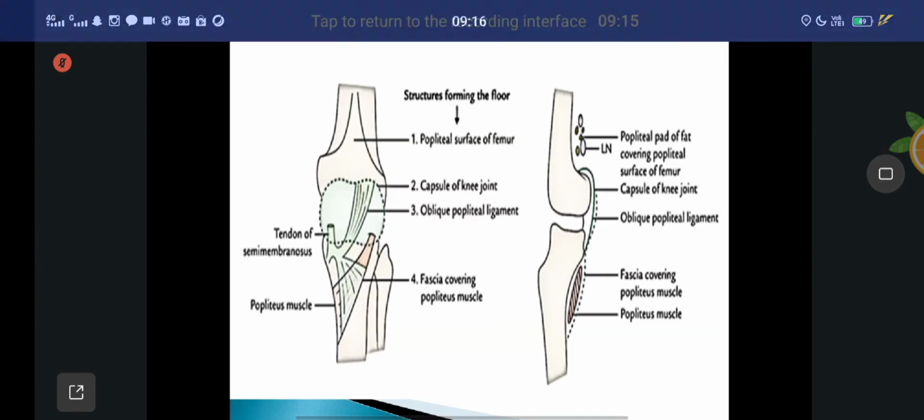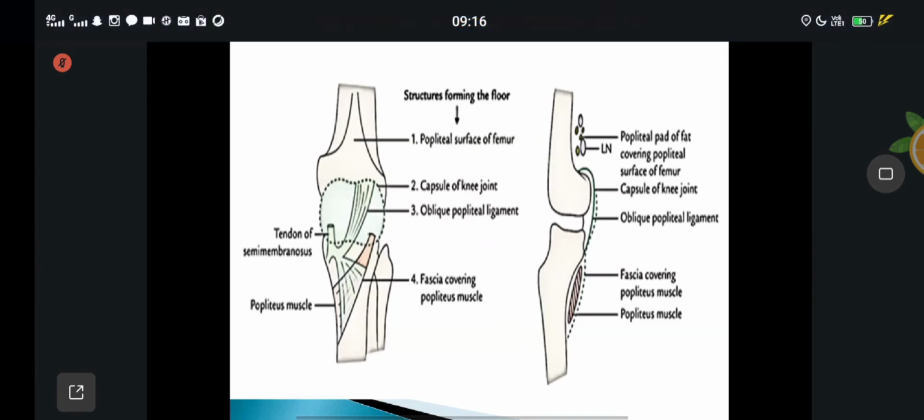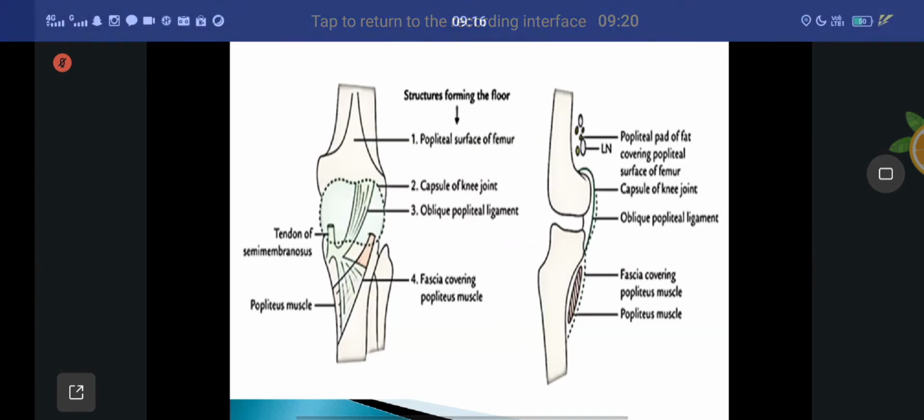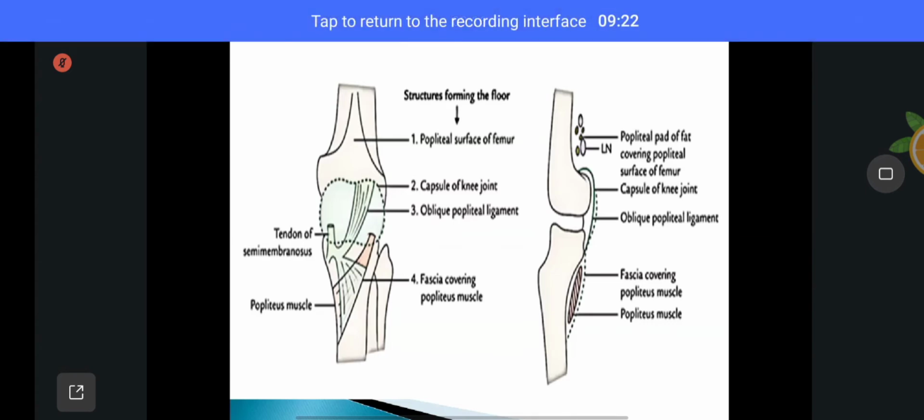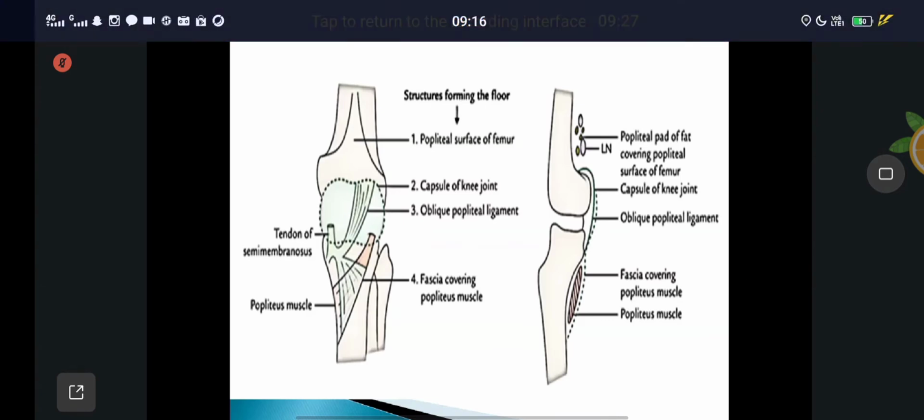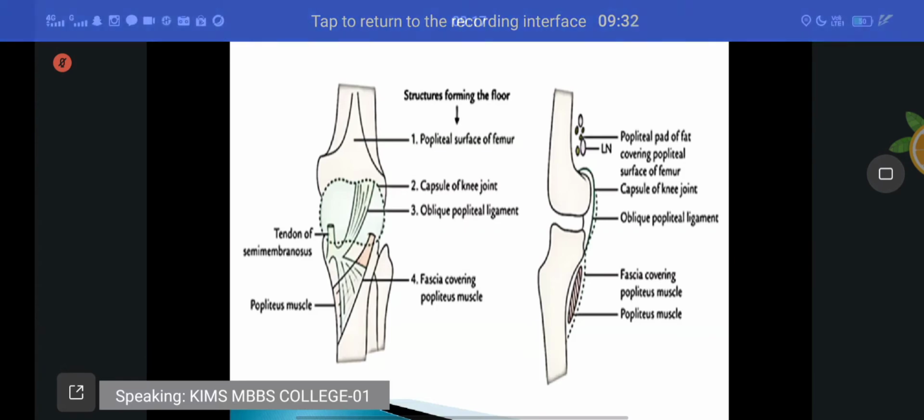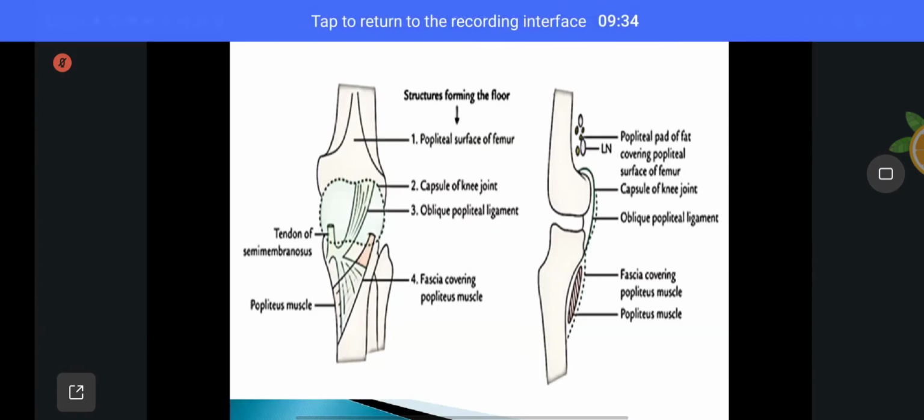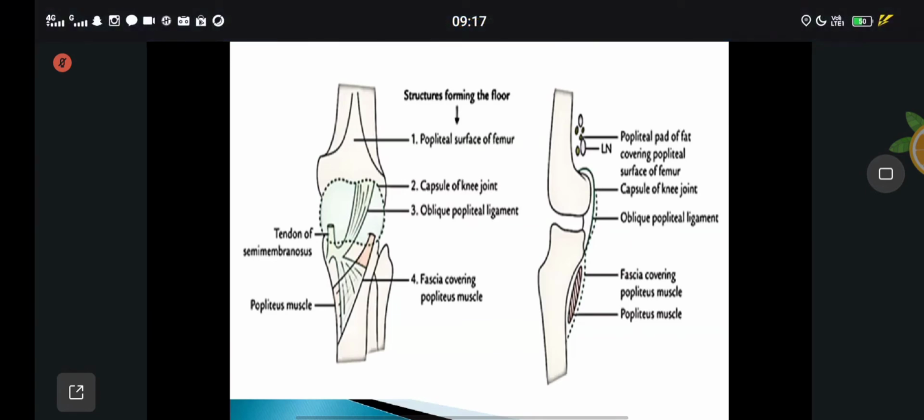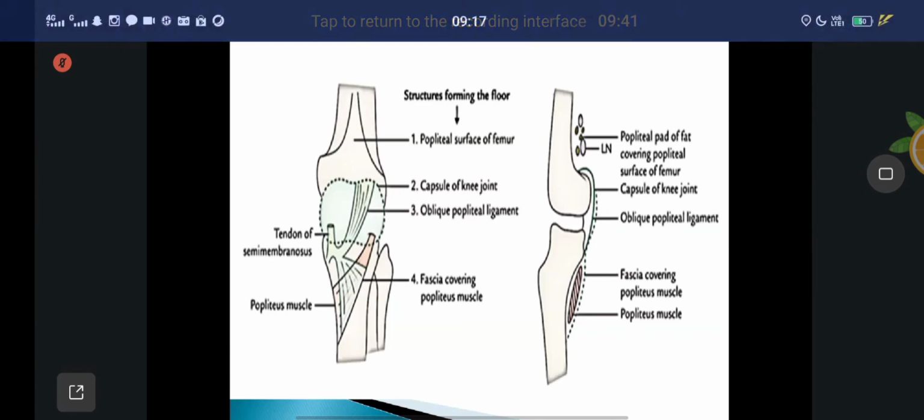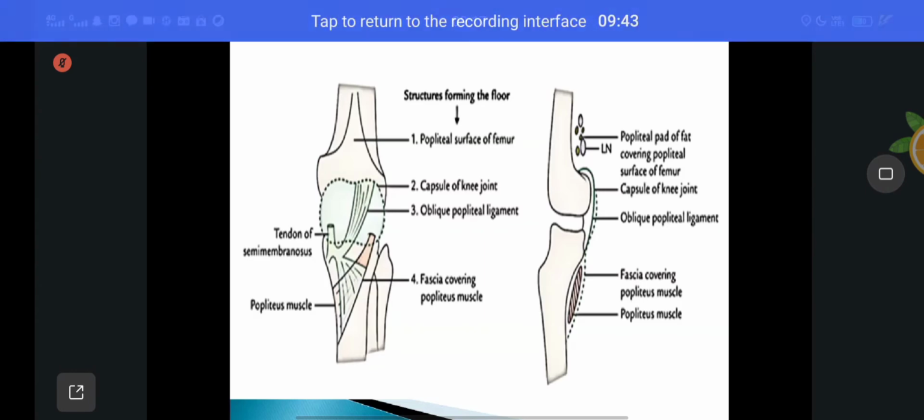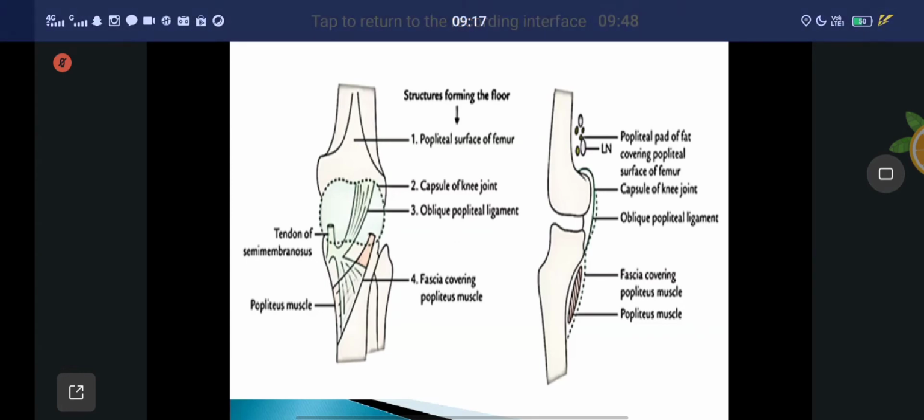The superolateral boundary is formed by biceps femoris. The superomedial is formed by semitendinosus and semimembranosus. The inferomedial is formed by the medial head of the gastrocnemius. The inferolateral is formed by the lateral head of the gastrocnemius as well as plantaris. That is called the boundaries. After that, the roof is formed by popliteal fascia. It contains the saphenous nerve, sural communicating nerve, short saphenous vein, and the posterior cutaneous nerve of thigh. Those are the contents of the roof of the popliteal fossa.